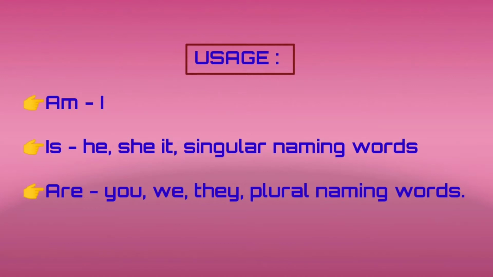We know that am, is, are are verbs. Then what is ing? Yes, ing shows the continuous tense. An action is in the continuous tense. Now have you understood the topic clearly? Okay students, now the rules for adding ing to the main verbs.